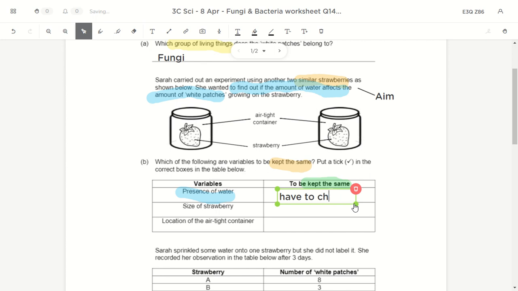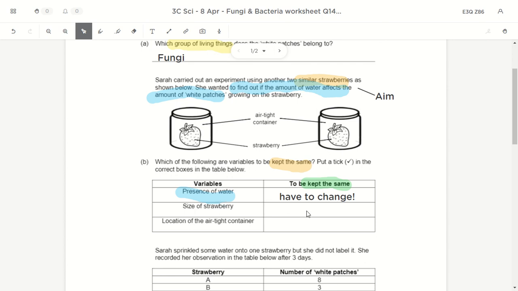That means for the first jar I don't put any water. For the second jar I have to put water. So one there's water, one there's no water. So this is the variable that I change in order to test my aim, to conduct my experiment, because my experiment is about if water affects the growth of mold. So I change the amount of water, one with no water, one with water.